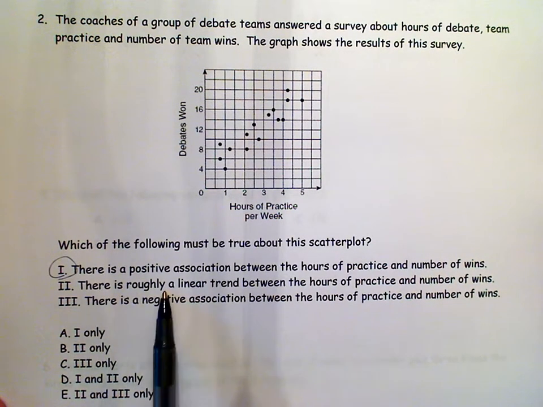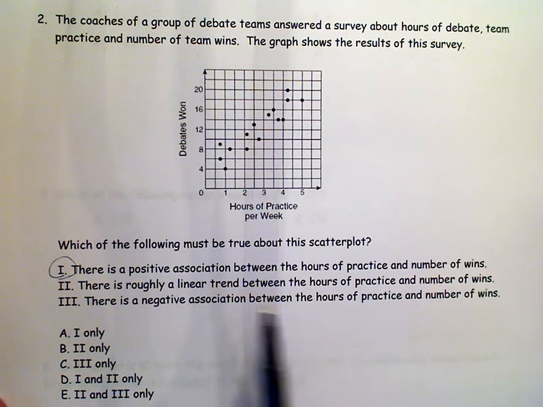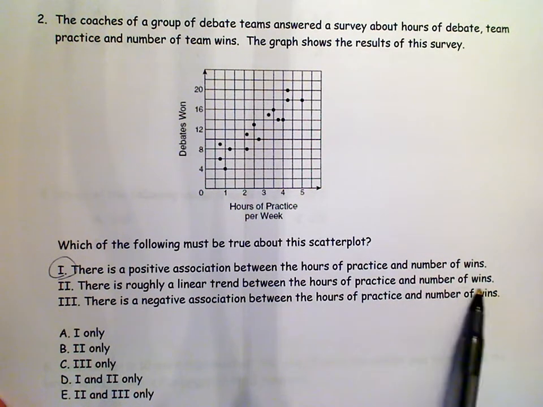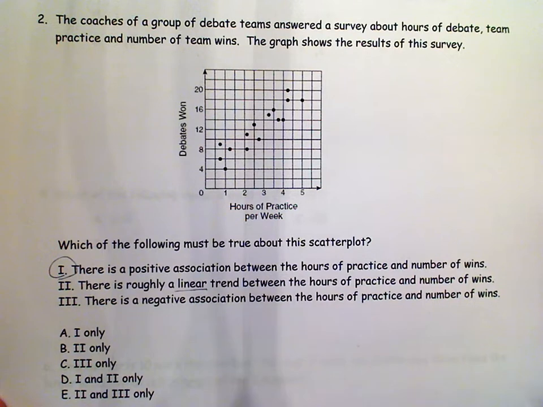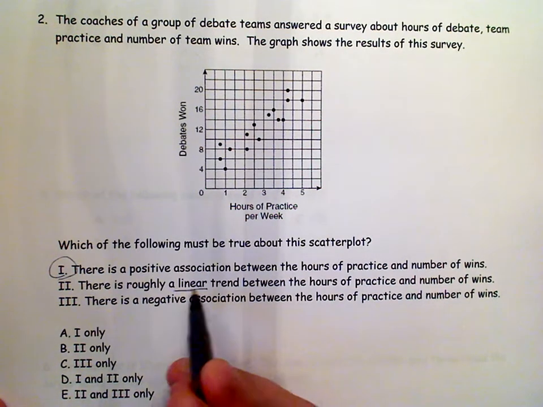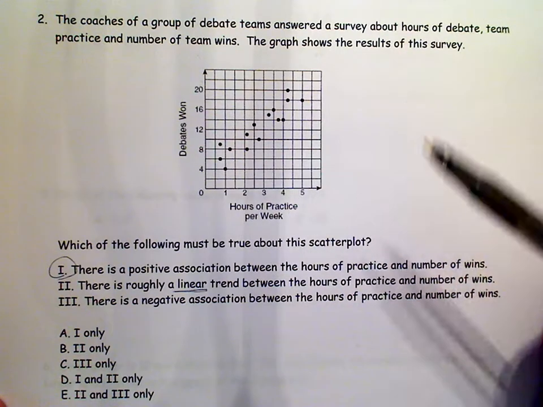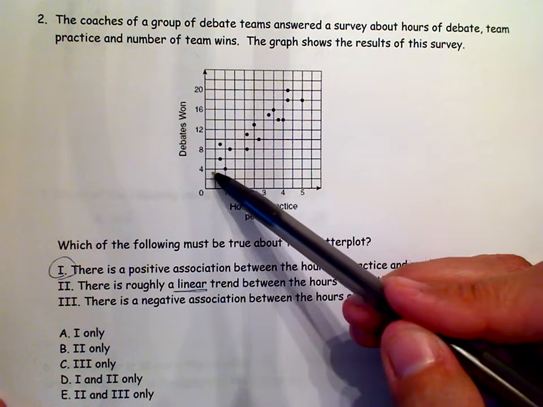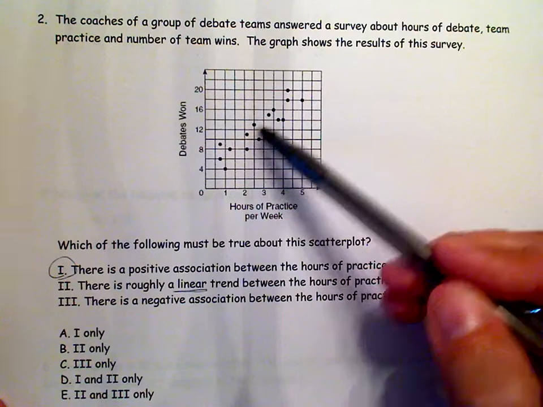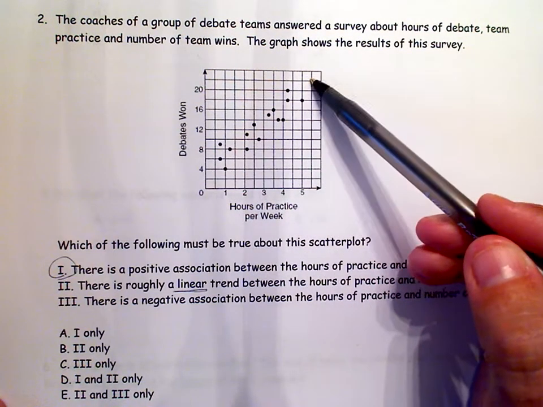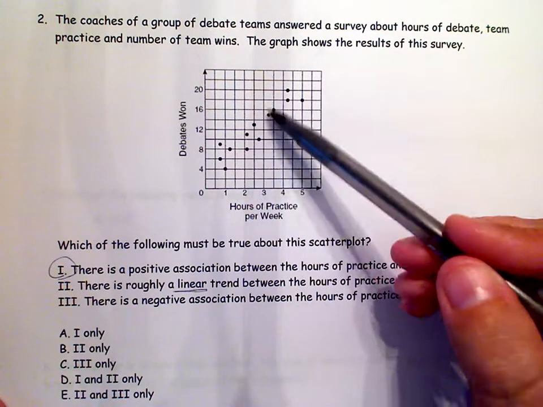Number 2 says there is roughly a linear trend between the hours of practice and the number of wins. Remember, linear means a line, a straight line. And so if you look at these dots, and we talk about a line of best fit, which would be a line that would be pretty close to all of these points, and they're not very far from that line.